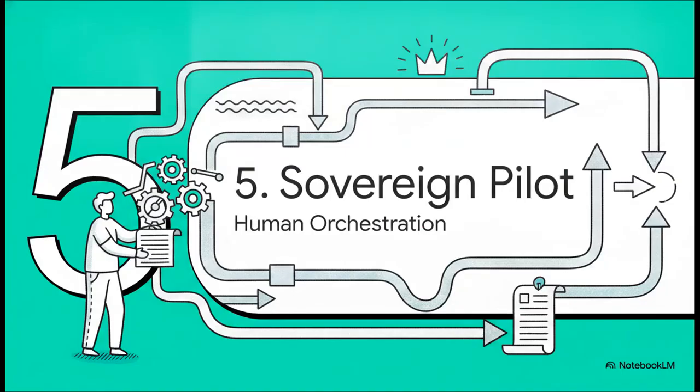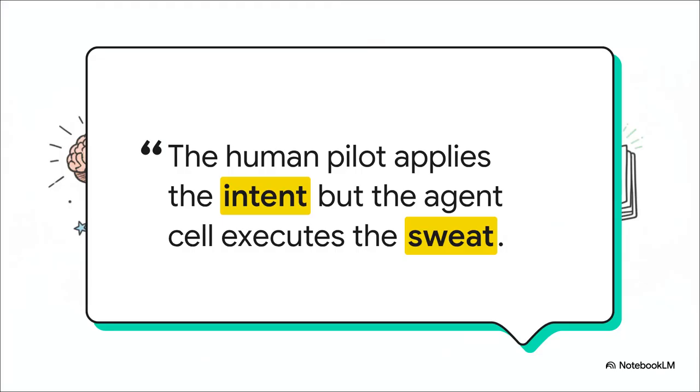All right, Section 5, the Sovereign Pilot. This is where you come in. As the sovereign pilot, you must actively seize the divine script, which is precisely formatted text, to command the machine. You're no longer manually rendering every pixel or writing every single syntax line. The AI acts as your digital scriptor, executing the mechanical sweat. But, and this is crucial, you maintain complete rhetorical control. You are enforcing strict human procatrition. That means you bend the output to your exact intent rather than settling for the machine's random distortion. Because honestly, if you let the algorithm just guess, you become a moral crumple zone, left to absorb the real-world liabilities when that machine inevitably hallucinates.